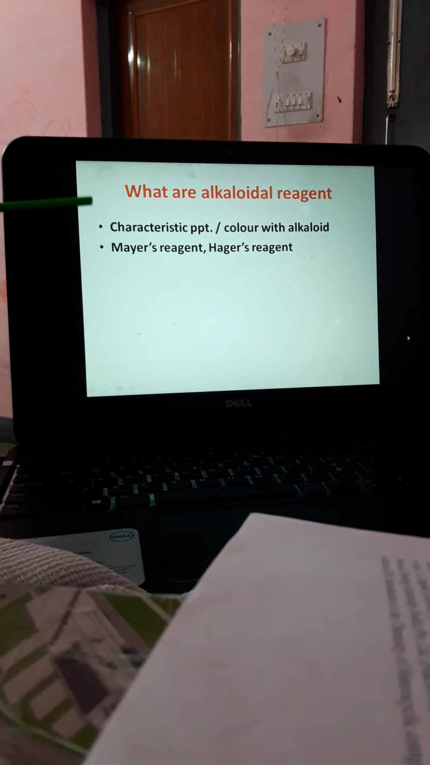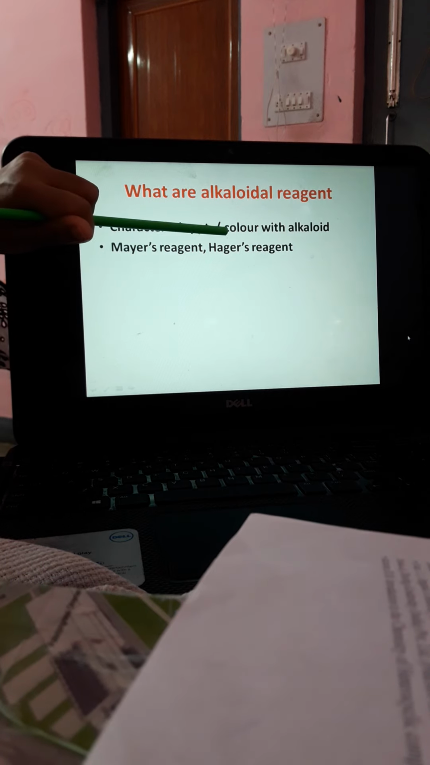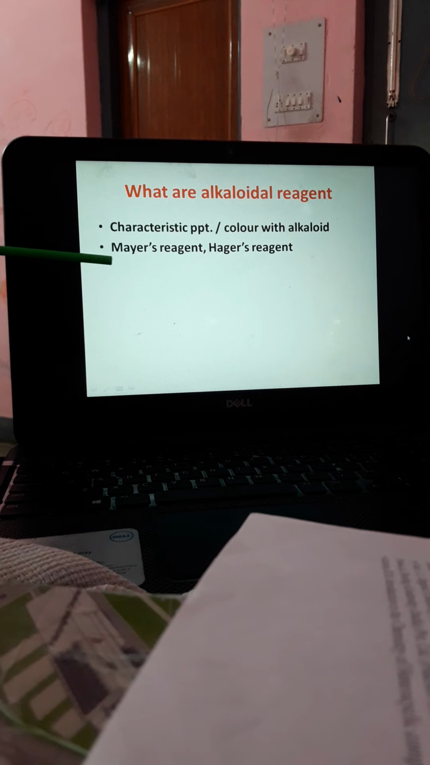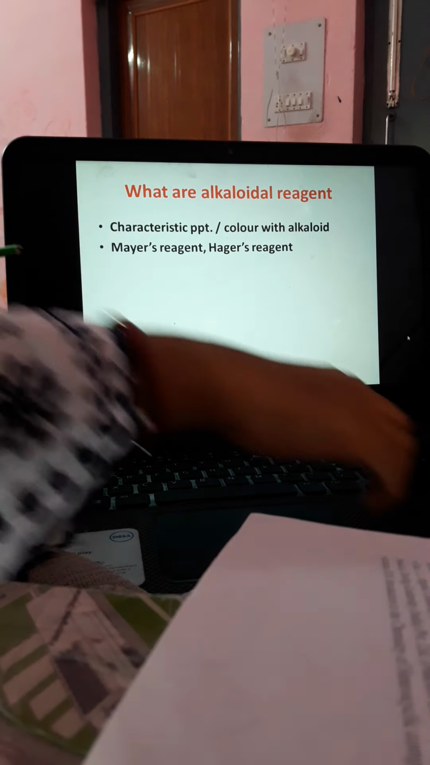Next question may be, what are alkaloidal reagents? They basically give a characteristic precipitate or color when they are treated with alkaloids. For example, as we already stated, Mayer's reagent, Hager's reagent, etc. Next is, what is exhaustive methylation?